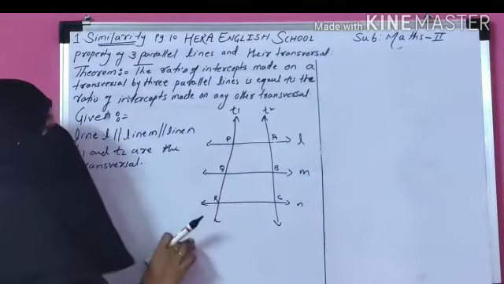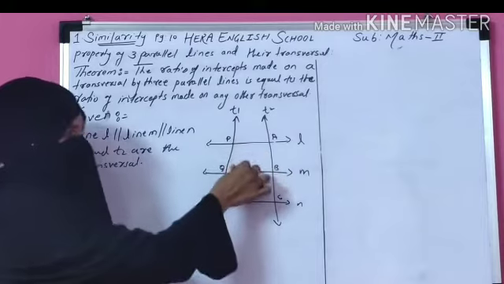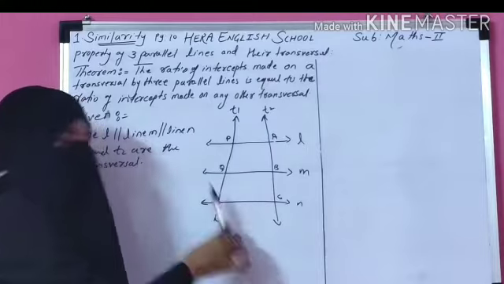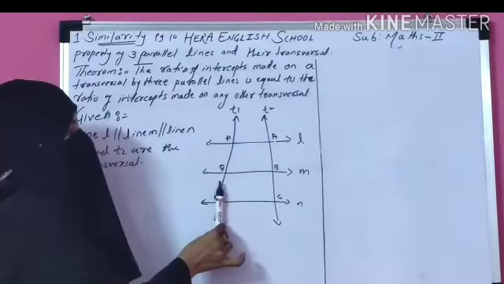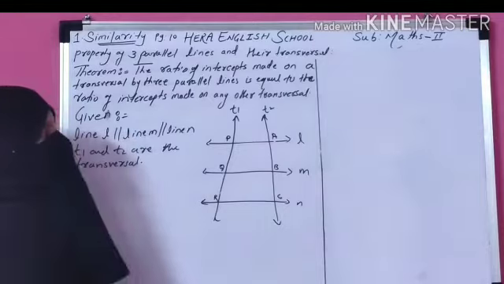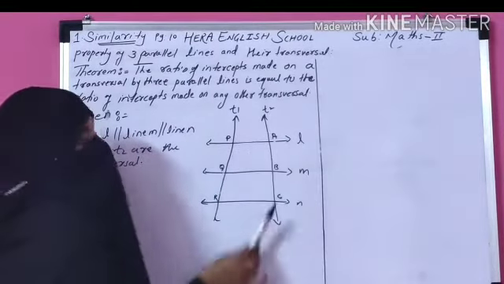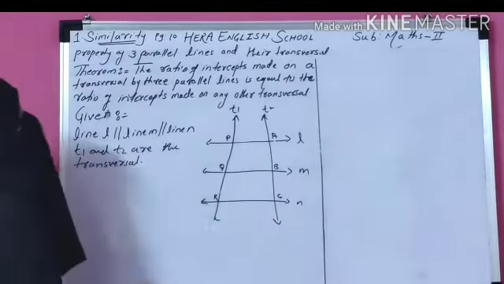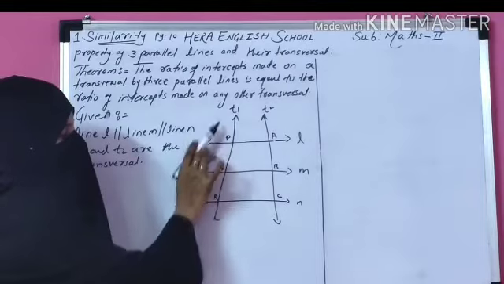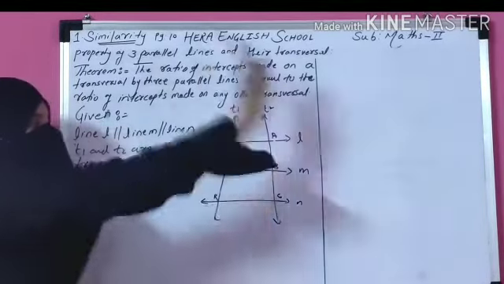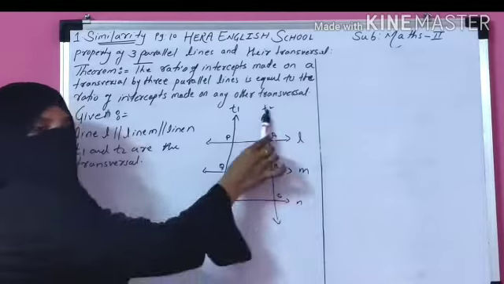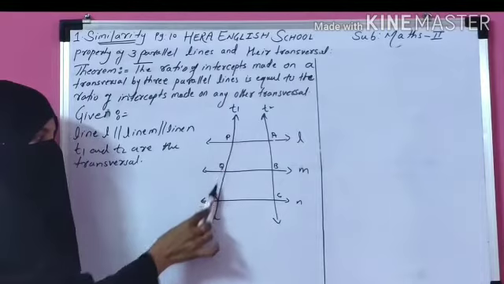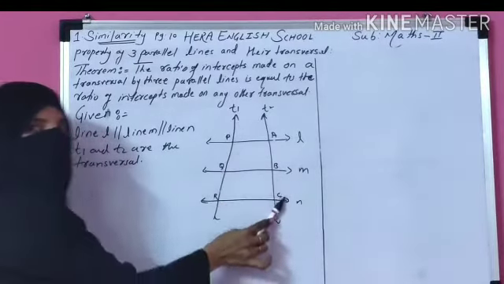Due to the transversal T1, you get two intercepts, PQ and QR. PQ and QR are called intercepts. These intercepts are made by transversal T1. Due to the transversal T2, you get two intercepts AB and BC. Now you have to prove that the ratio of intercepts made by the first transversal is equal to the ratio of intercepts made by the second transversal. That means you have to prove PQ upon QR is equal to AB upon BC.